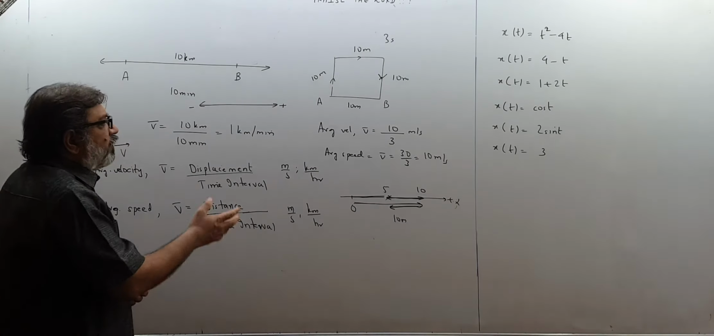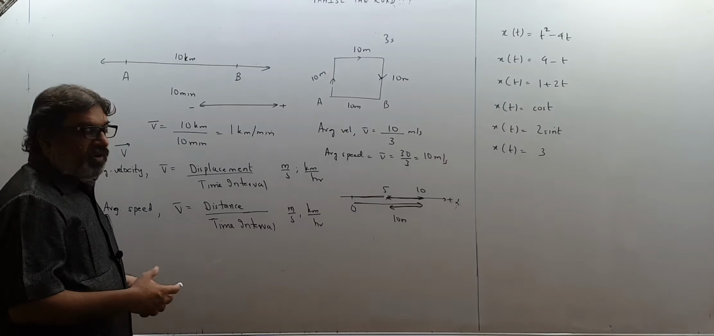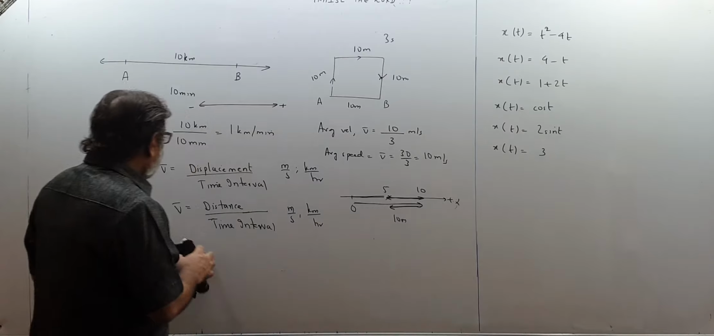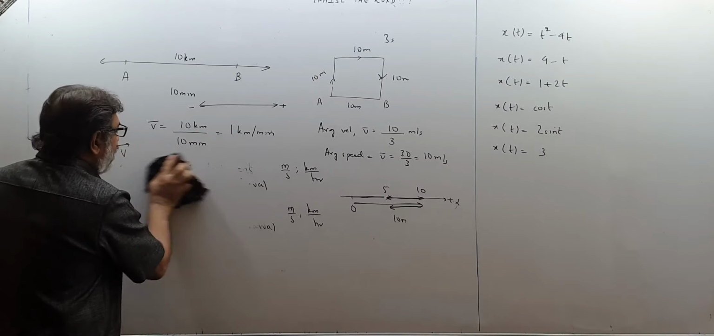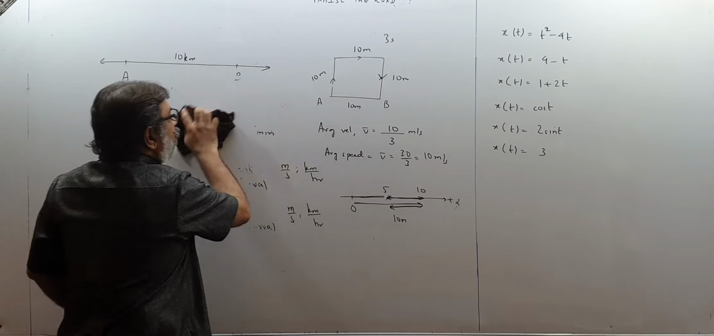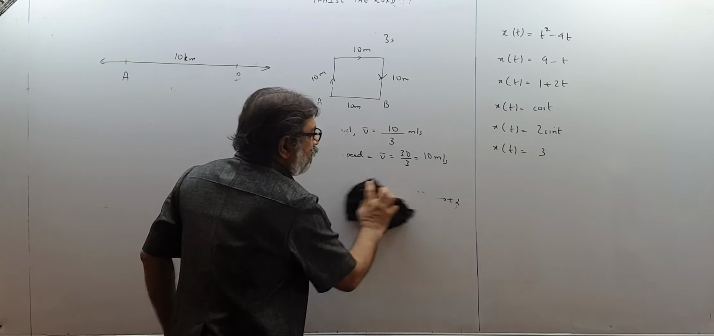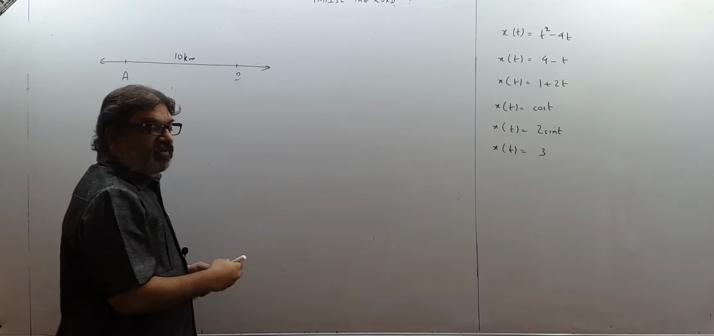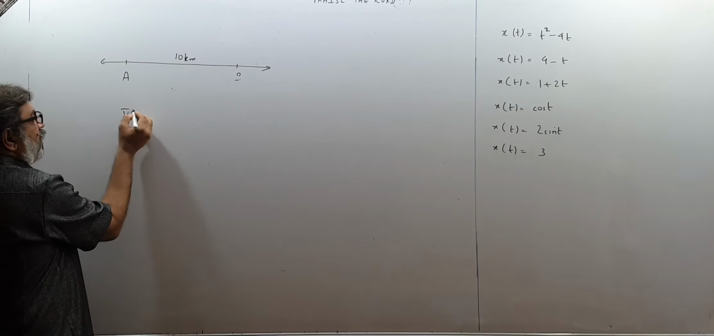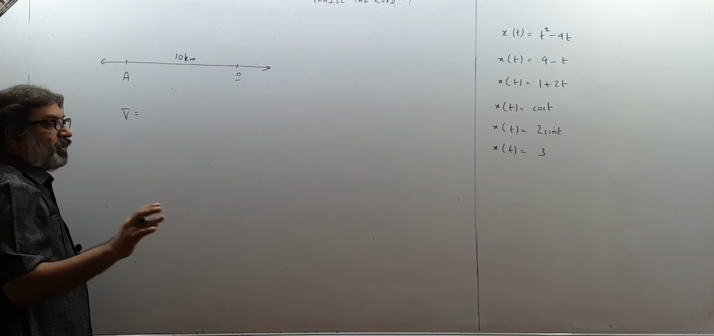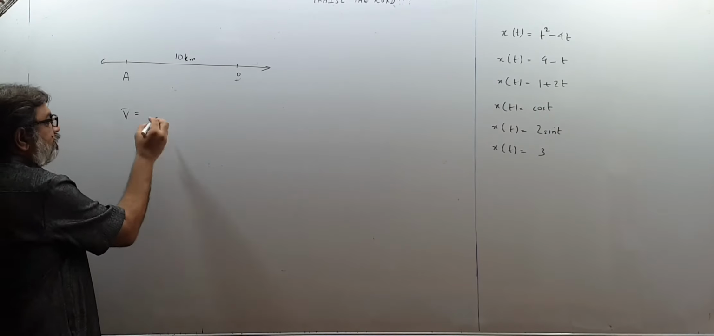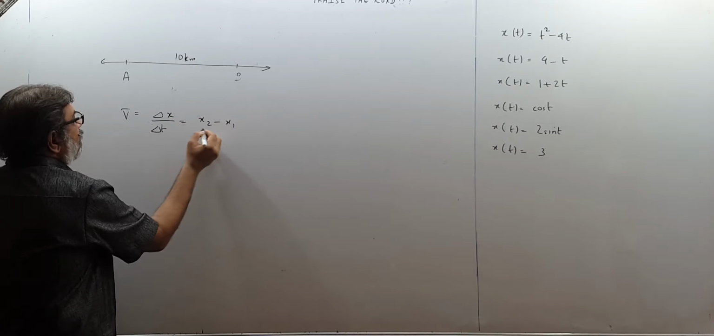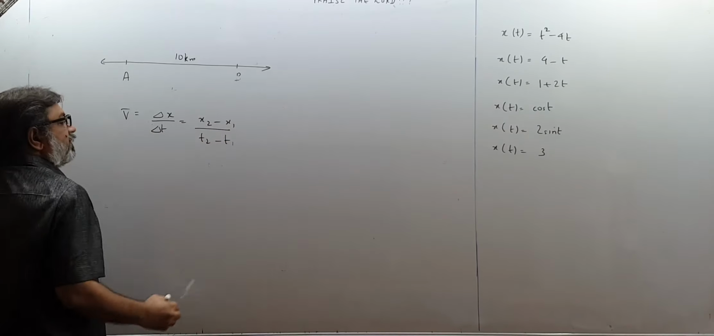Now if I talk of velocity versus time graphs, I will talk more about this. As I told you, velocity will be displacement upon time, and displacement will be given by x2 minus x1, upon t2 minus t1. So average velocity, now I am only talking of velocity, I am not talking about speed. So v bar means I am talking of average velocity. That will be delta x upon delta t, and that will be (x2 minus x1) upon (t2 minus t1).